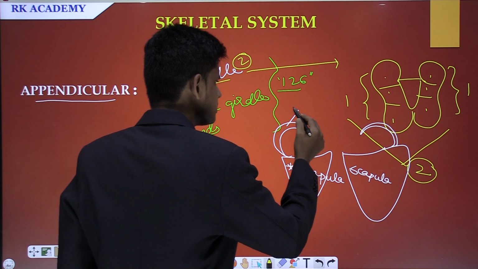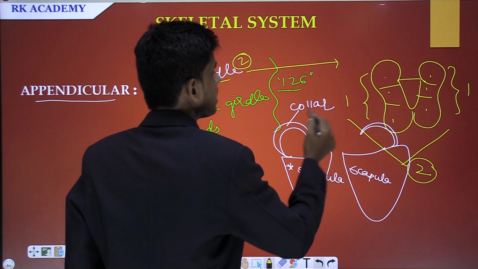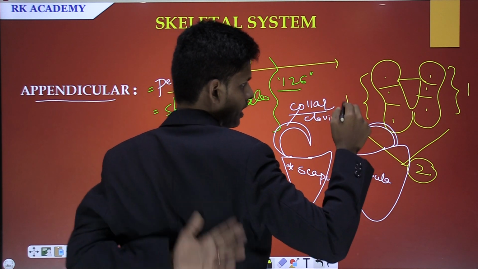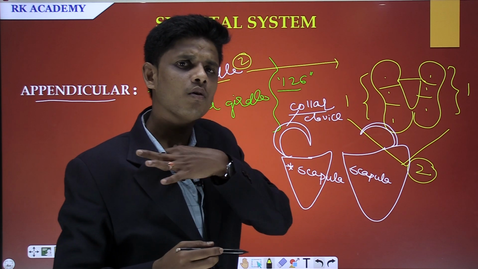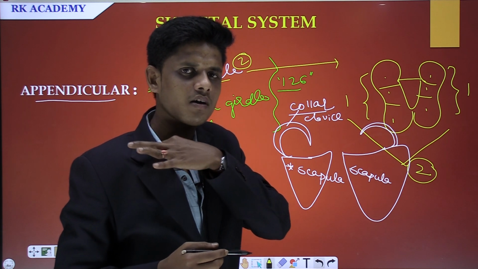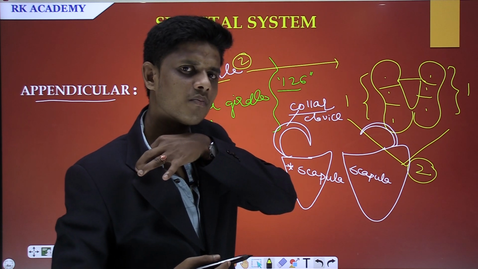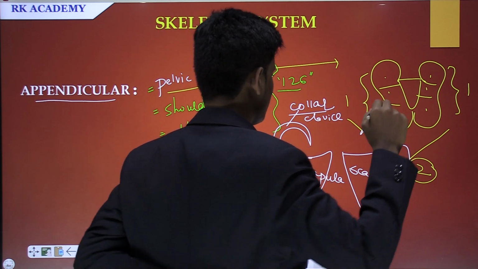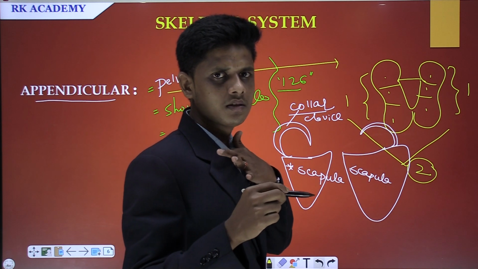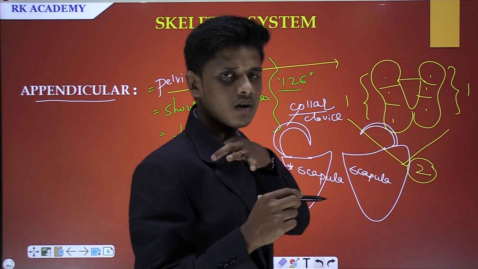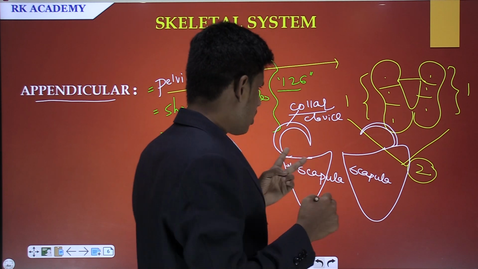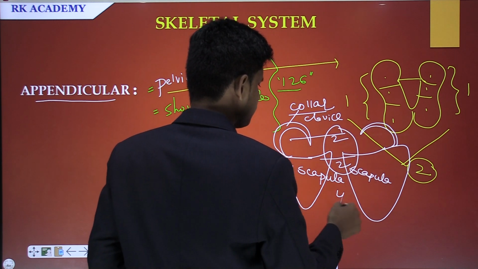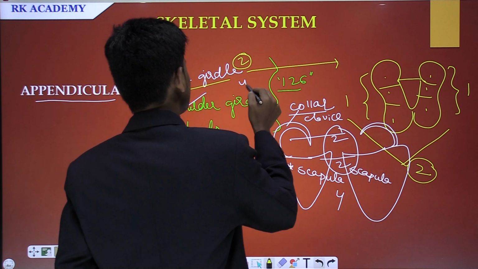An articulation is seen here. This is called the collarbone or clavicle. You can see the scapula here and the collarbone here. The collarbone is located in the area of the collar of your shirt. So how many bones are there? Here 2 bones and here 2 bones. 4 bones. So the shoulder girdle possesses 4 bones.